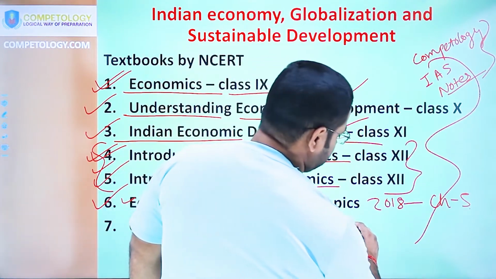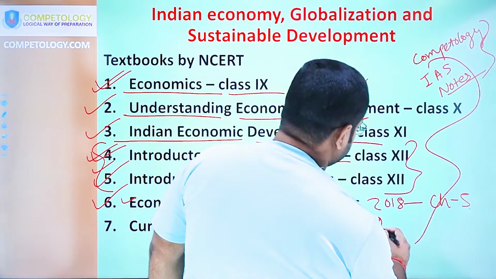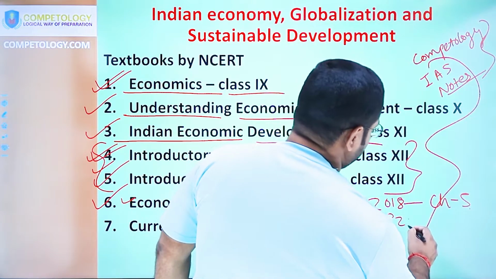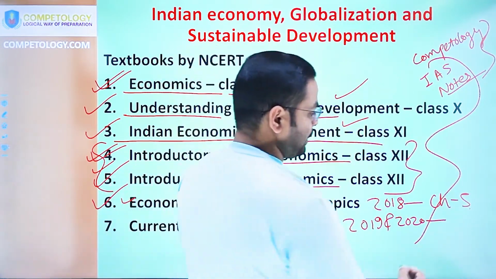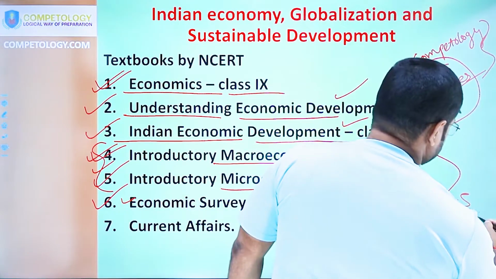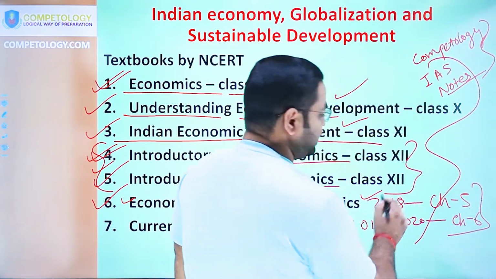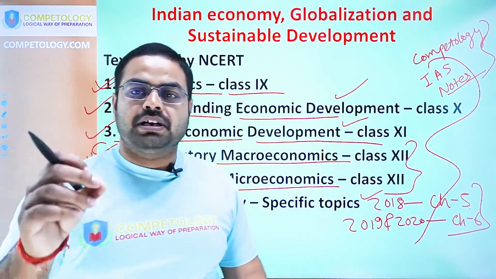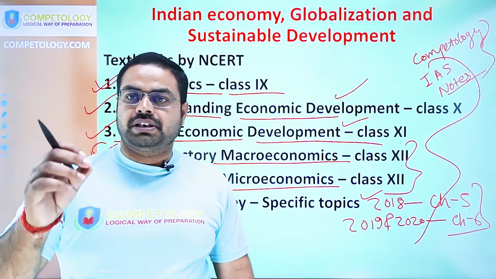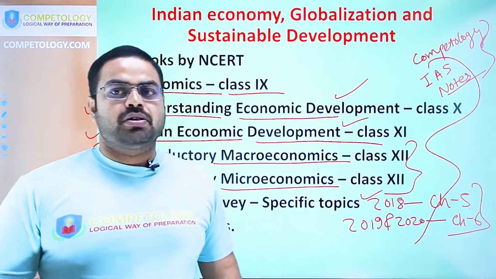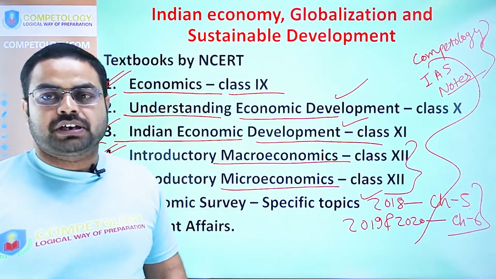The same is with the 2019 and 2020 Economic Survey, where it will be chapter 6. So in the 2018 Economic Survey you will find the sustainable development chapter, chapter number 5, and in the 2019 and 2020 Economic Survey it will be chapter number 6.